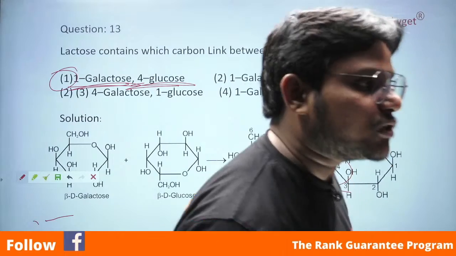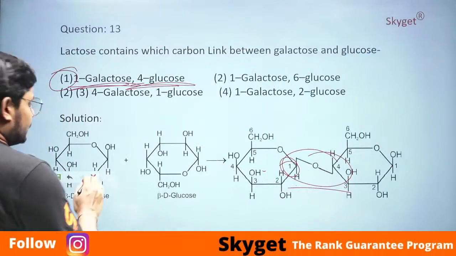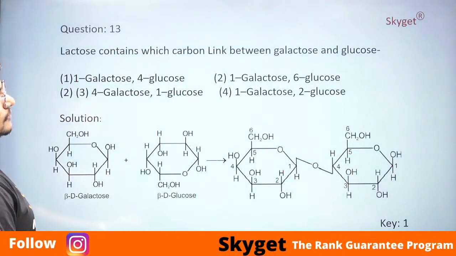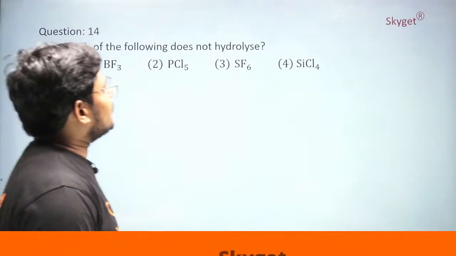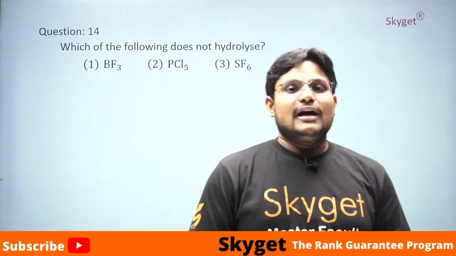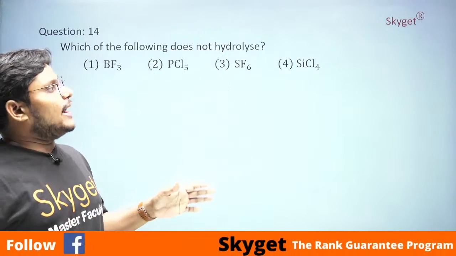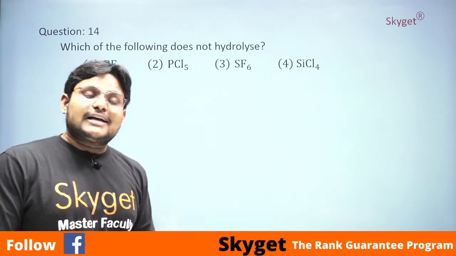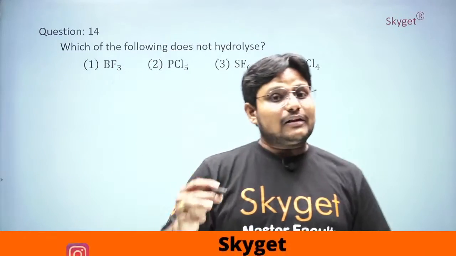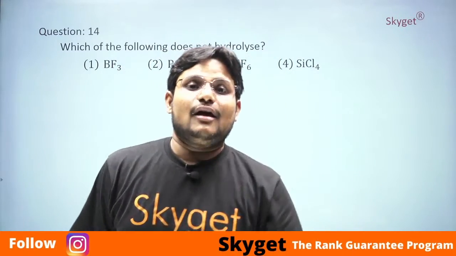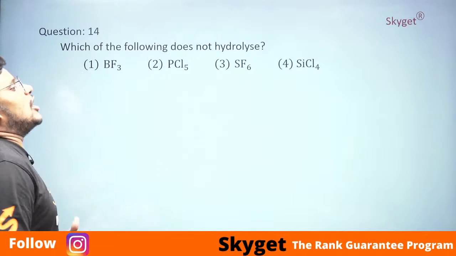Okay, Jyoti, come on. Okay, next. And what is the question? Which of the following does not hydrolysis? Yes, students. These type of questions you have to keep in mind. You have to keep in your mind about the structures, because keeping the structures in mind, you can easily tell which one can hydrolysize and which cannot hydrolysize.